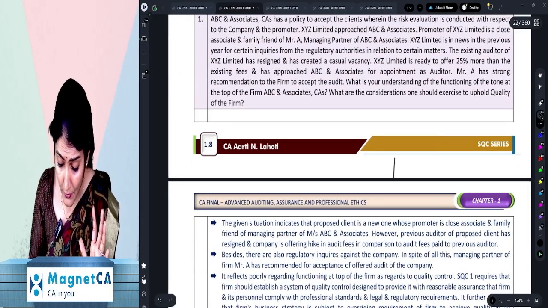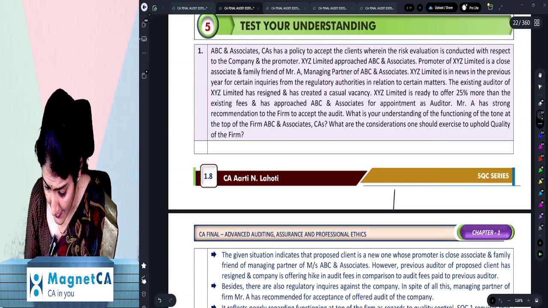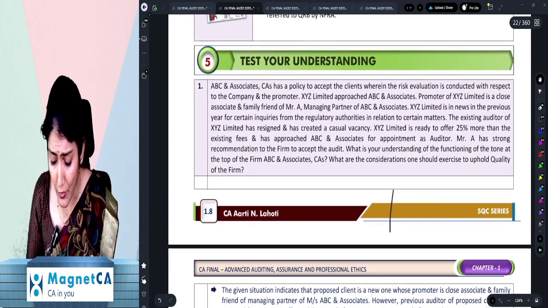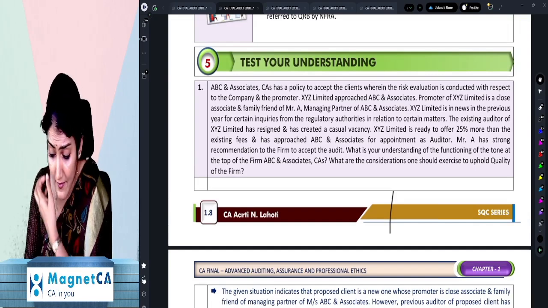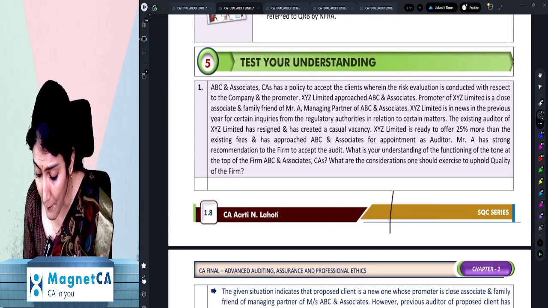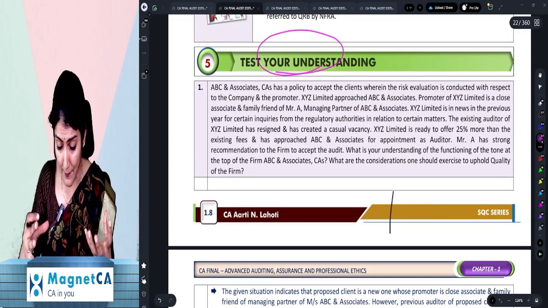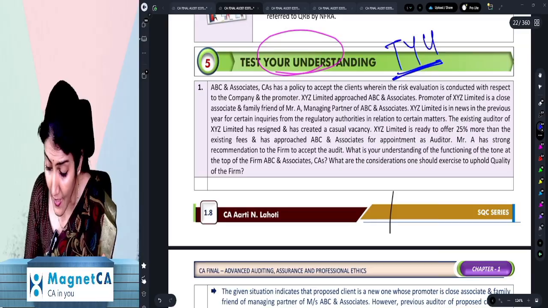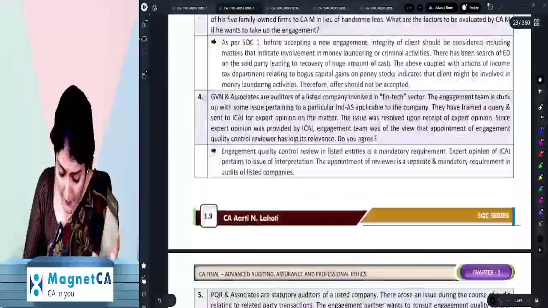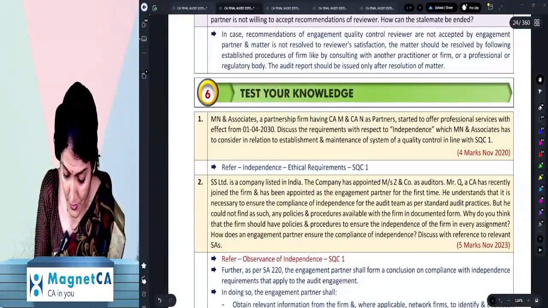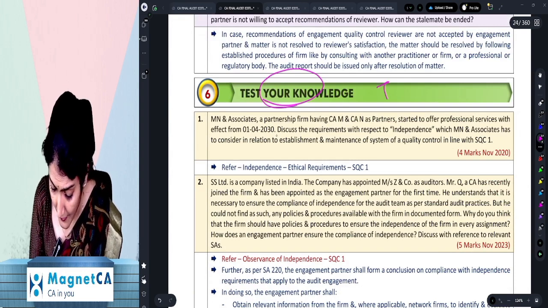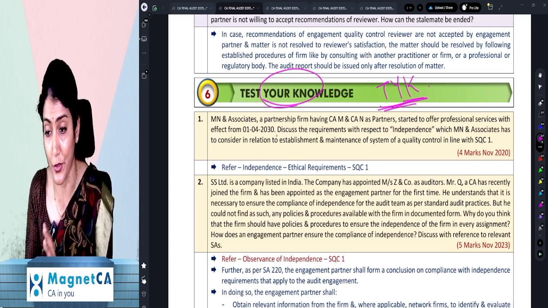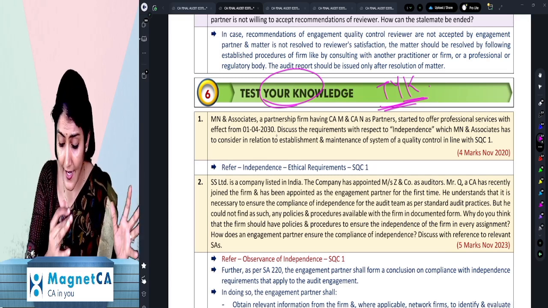NFRA. And now in the new study material of ICAI, they've put 2 types of questions. One is Test Your Understanding, which is more application based, wherein in a real life scenario you apply that particular concept of the chapter. What is the TYU? Test Your Understanding questions. And the second set is theory based questions, Test Your Knowledge, which we call the TYK. So in every chapter you will see 2 varieties of questions: Test Your Understanding and Test Your Knowledge.